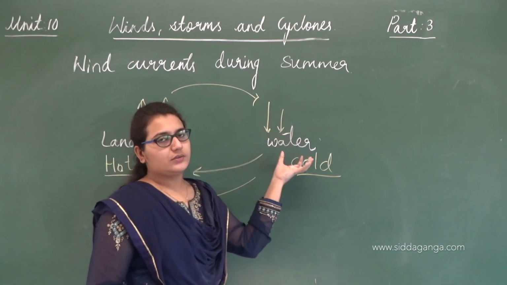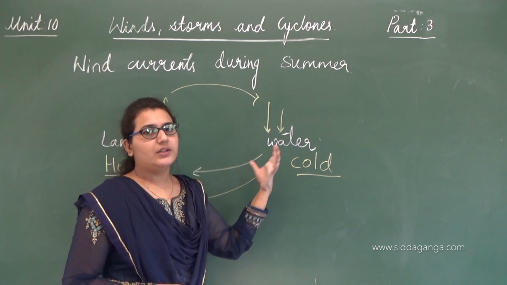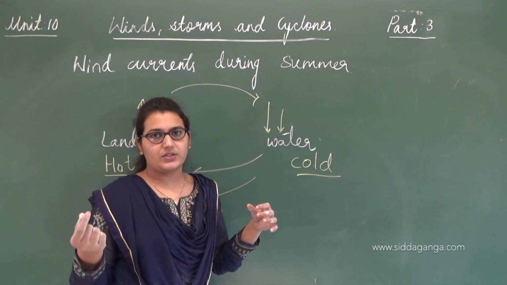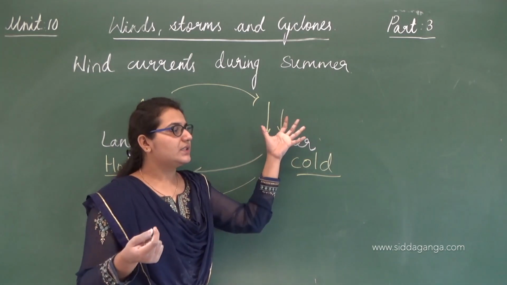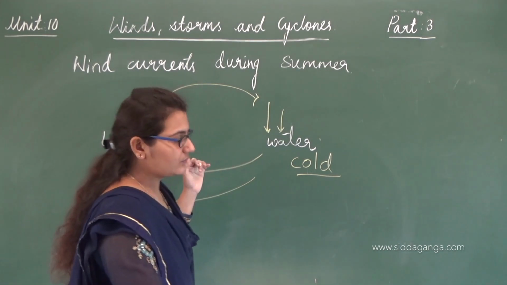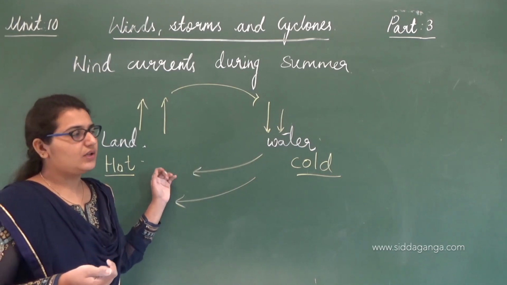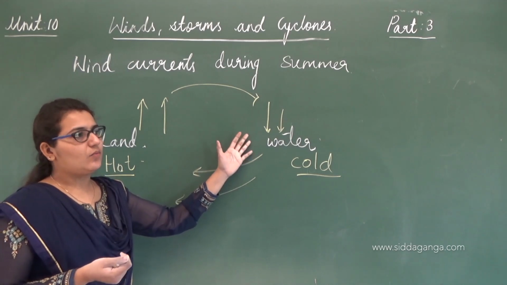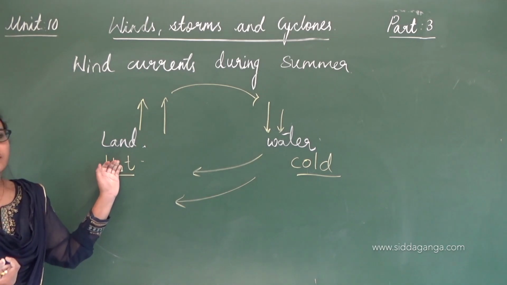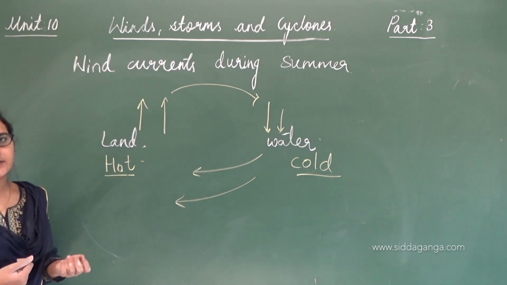The winds from this ocean part, since they are winds above the water region, will have some moisture, some water droplets. So when these currents move, these winds carry some moisture. The winds coming from the oceans carry the moisture, and when they come to the land, that's when they bring us the rain.